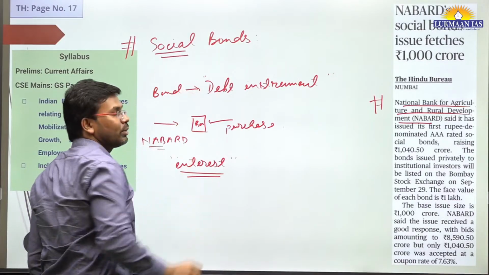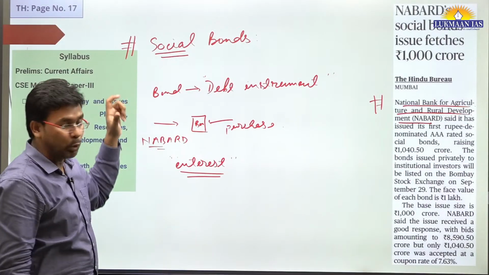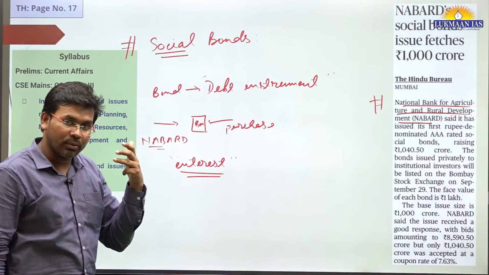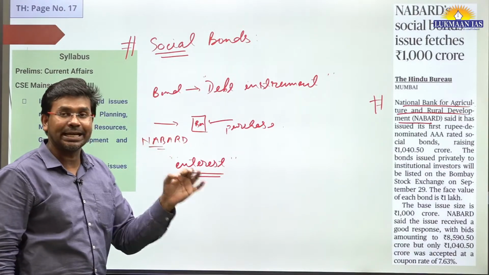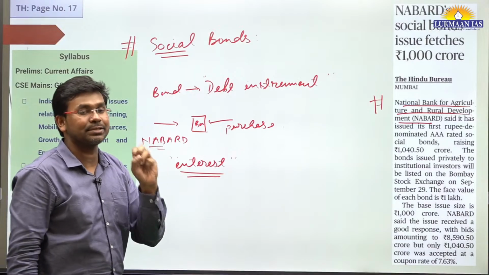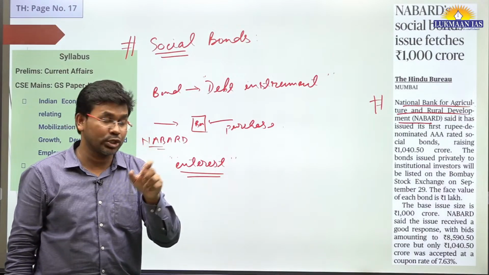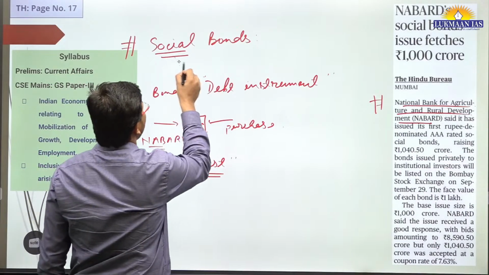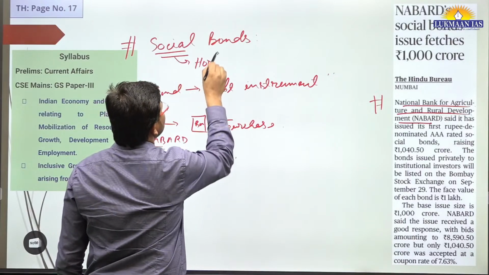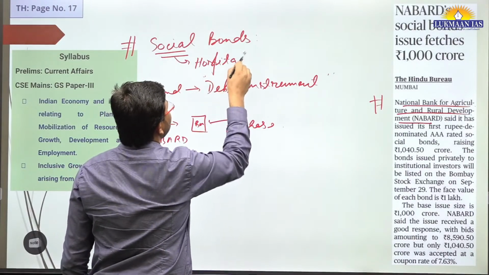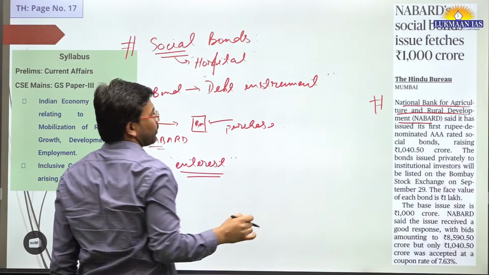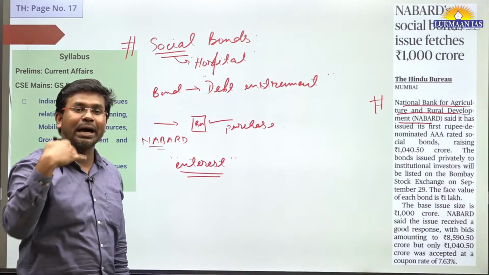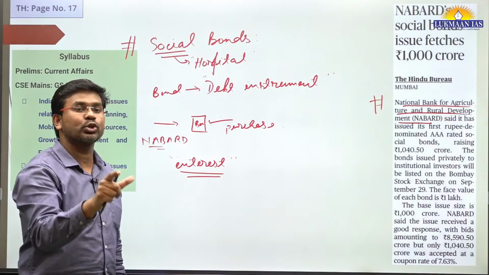But what are social bonds? This is important. These are bonds for which they have already declared that they are going to raise the money for a social cause. A social cause means, for example, the establishment of a hospital, which is social infrastructure, or the creation of some other infrastructure that has social benefits.